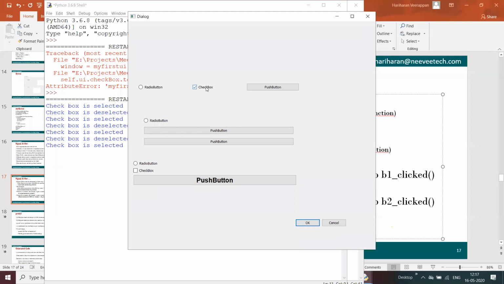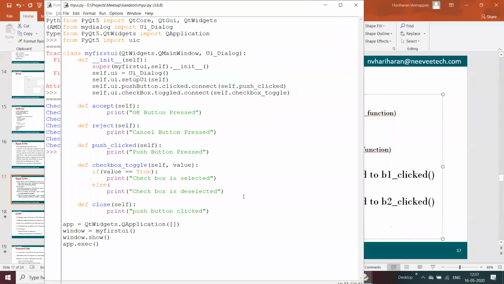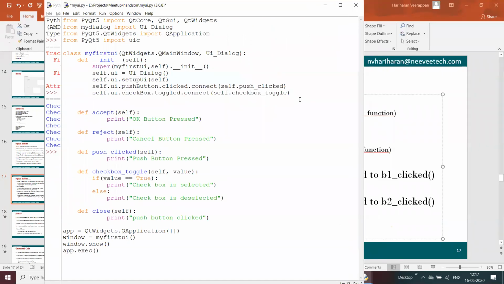We can do that programmatically by setting the value on the checkbox. For example, self.ui.checkbox equals true.